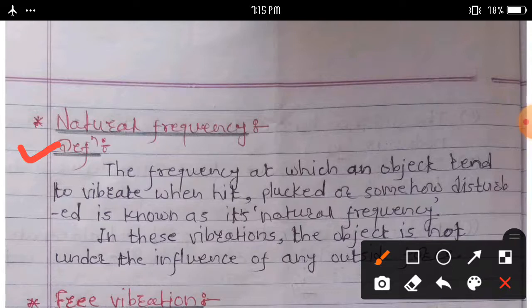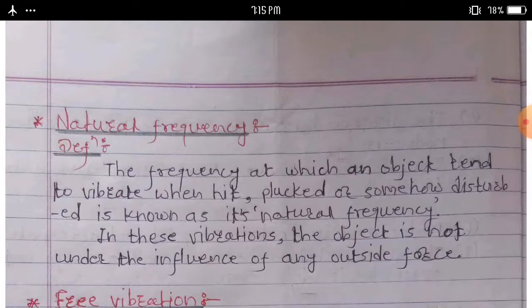The frequency at which an object tends to vibrate when hit, plucked or somehow disturbed is known as a natural frequency. In this vibration, the object is not under the influence of any outside force.